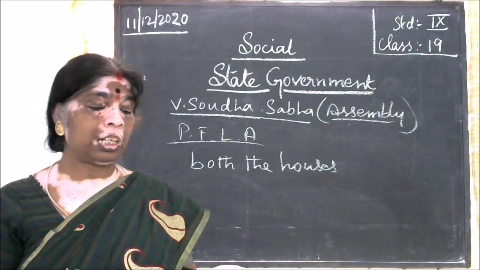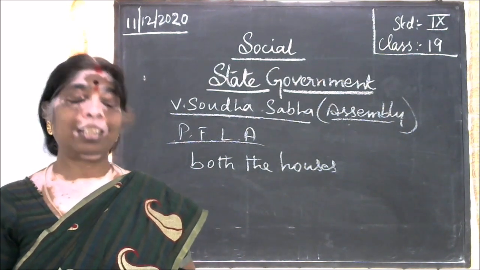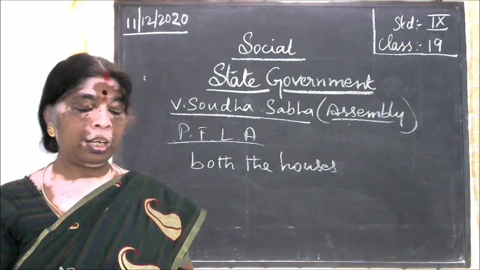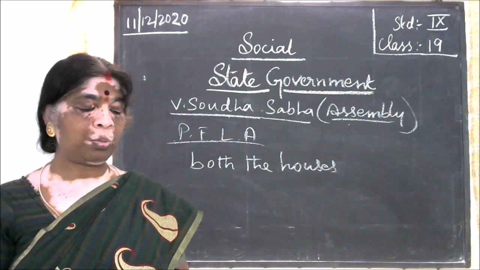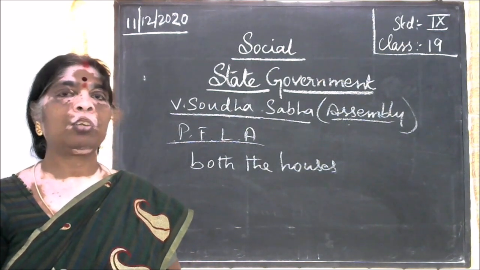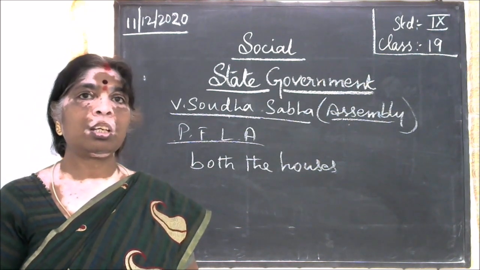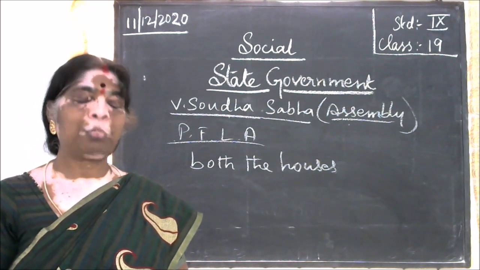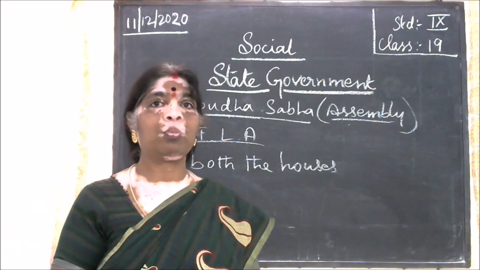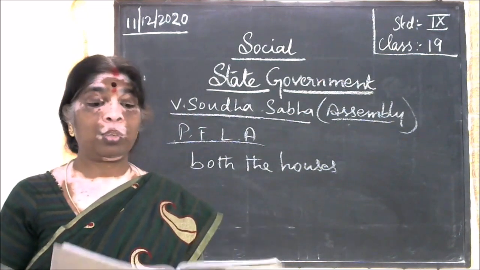So before they send it to the governor for their signature, the governor may send certain bills to the president for his approval. So before that they will send it for approval to whom? To the president. Now, financial power. What will be the financial powers we will see here?